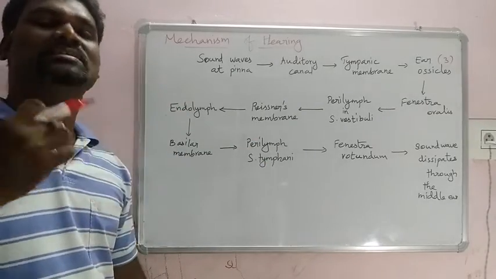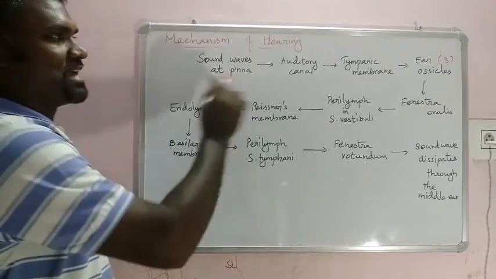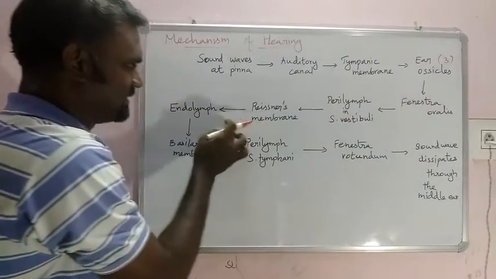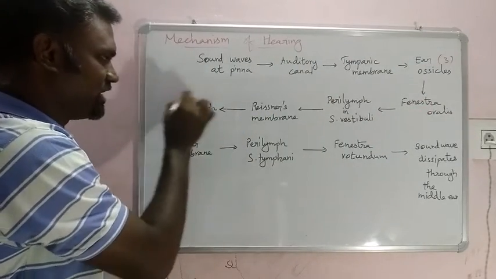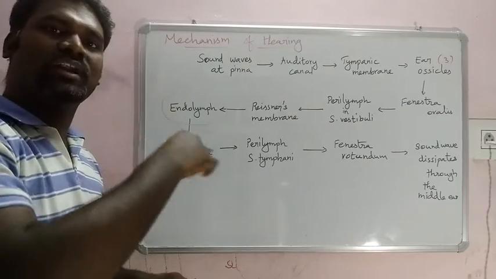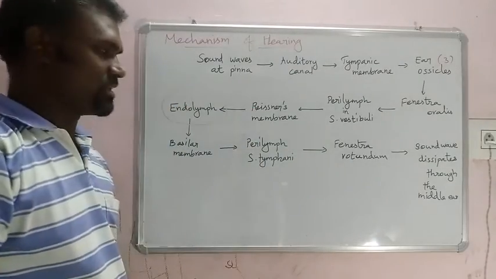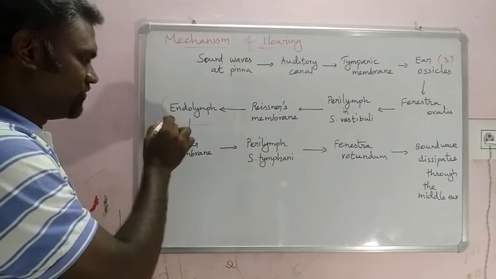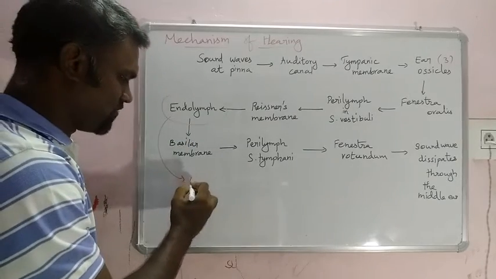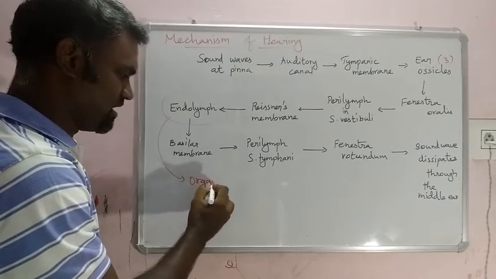But what is the mechanism of hearing in this? Up to the point where we reach the endolymph, it is normal sound wave transport. But the endolymph is the actual portion of the organ of Corti, as you must have seen in the previous video.